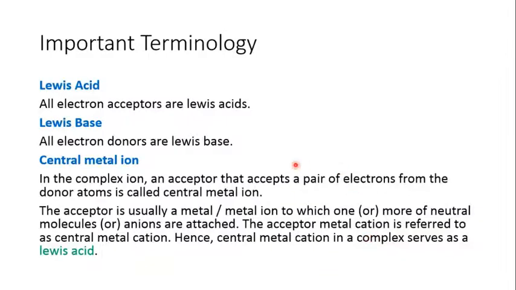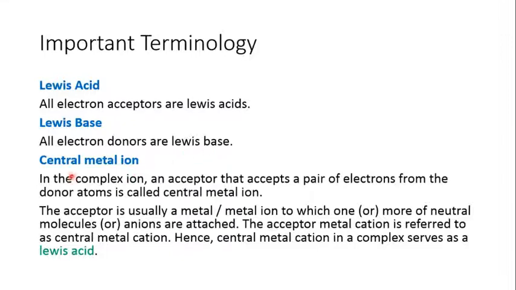Then we have important terminology in coordination chemistry. The first one is Lewis acid. What is a Lewis acid? A Lewis acid is one which accepts a pair of electrons, so all electron acceptors are called Lewis acids. A Lewis base is one which donates a pair of electrons, so all electron donors are Lewis bases.